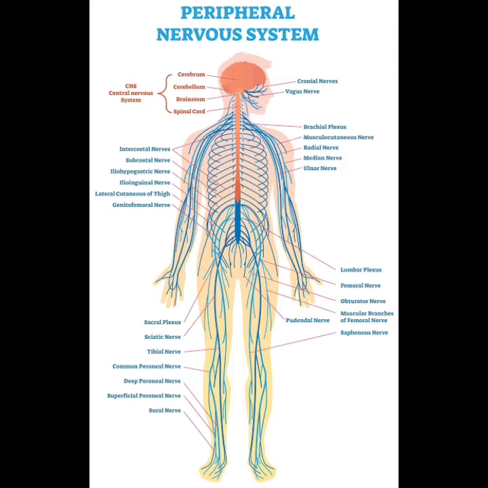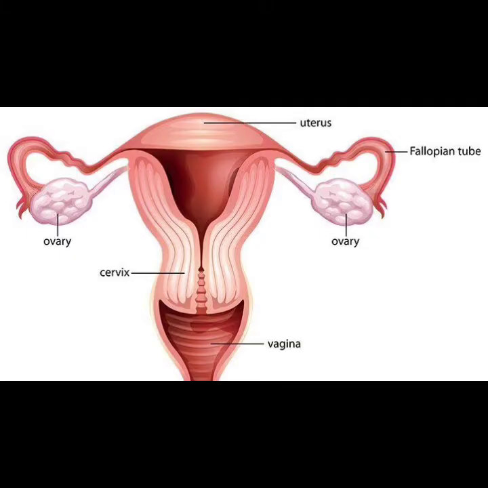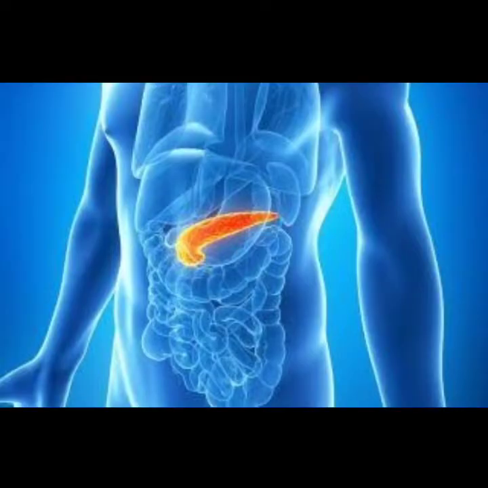Next one is the excretory system. The excretory system removes the waste products from our body. Next one, the reproductive system. The reproductive system helps to produce babies. Next one, the endocrine system. This endocrine system controls and coordinates body functions with the help of chemicals.